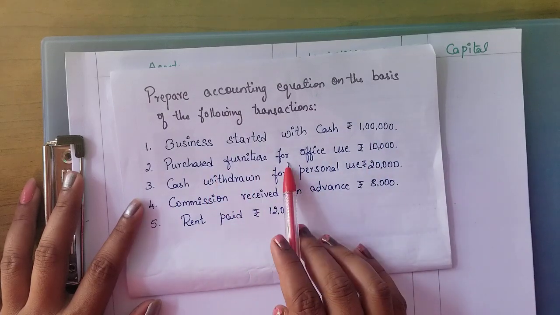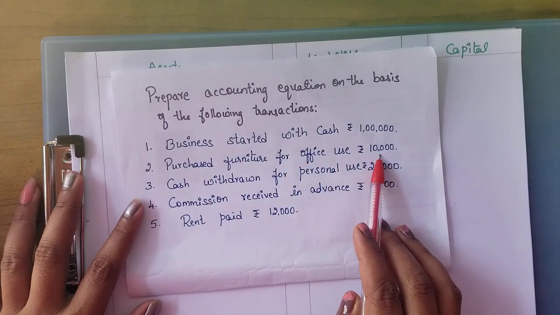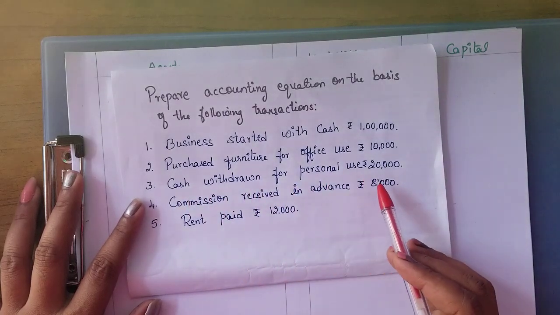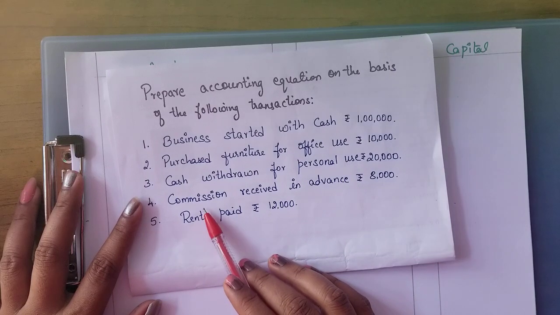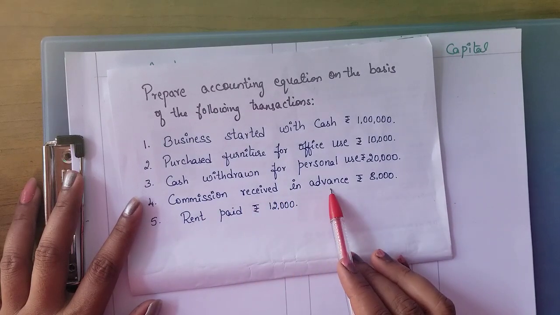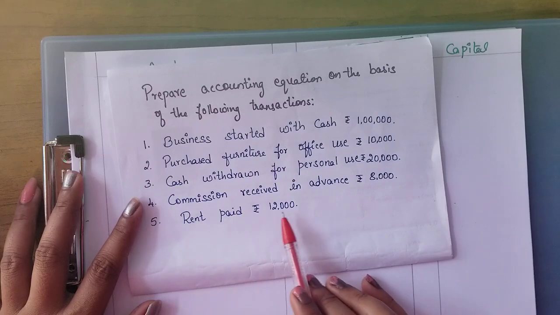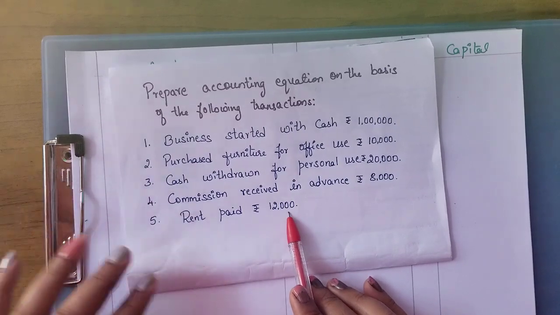Purchased furniture for office use rupees 10,000. Cash withdrawn for personal use rupees 20,000. Commission received in advance rupees 8,000. Rent paid rupees 12,000. Okay.